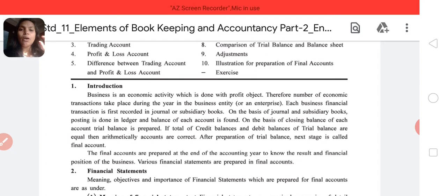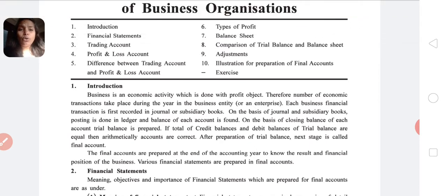Now, final accounts are prepared at the end of the accounting year. Why do we prepare them? To know the financial position of the business. हमारे business में कितना पैसा है कि नहीं है, कितना loss है, कितना profit है. To know that, we prepare final accounts at the end of the year. The financial year is always 1st April to 31st March.